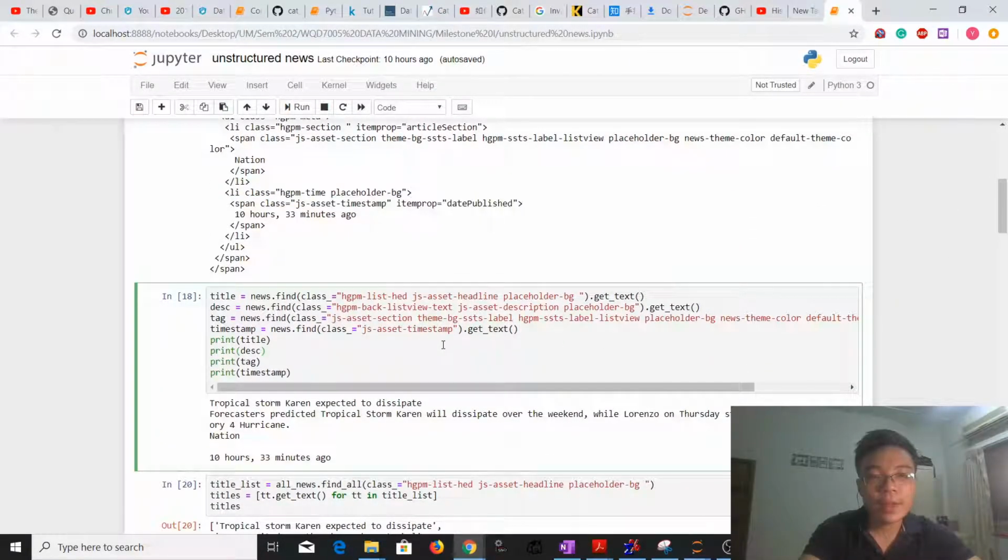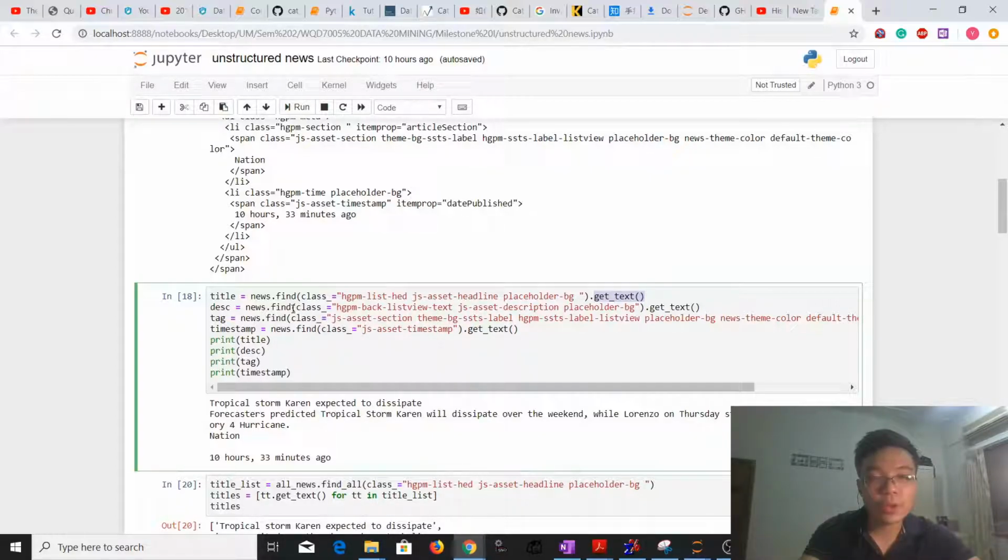Next, we'll be testing just to extract the title, description, text, and also the timestamp of our latest news, which is the tropical storm Karen expected to dissipate. So as you can see, this is the class for our title, and we'll be using the getText function in order to extract the text only.